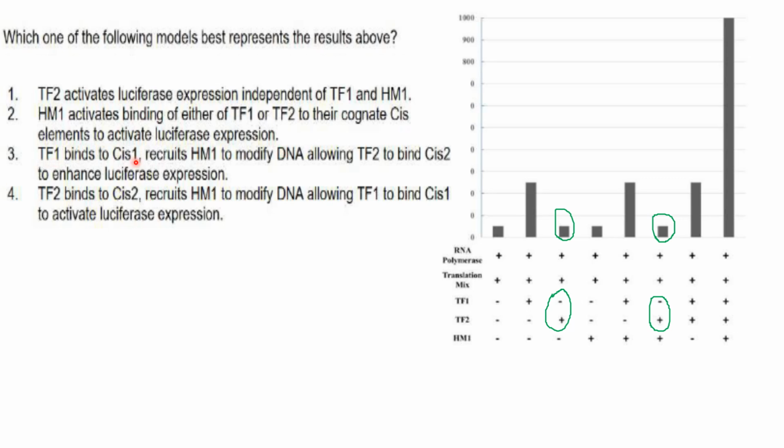TF1 binds to cis1, that is given in the question. Recruits HM1 to modify DNA allowing TF2 to bind cis2 to enhance luciferase expression. That is correct. TF1 will bind to cis1.